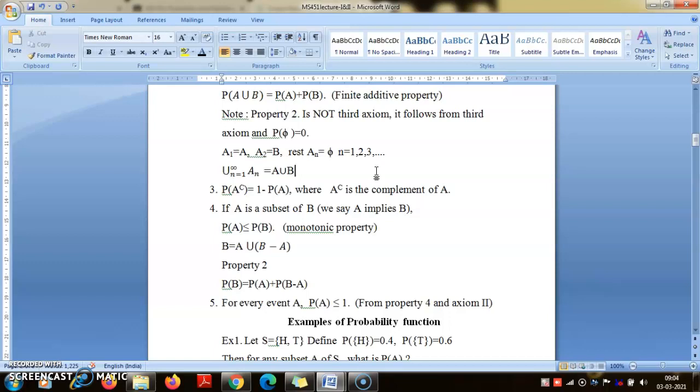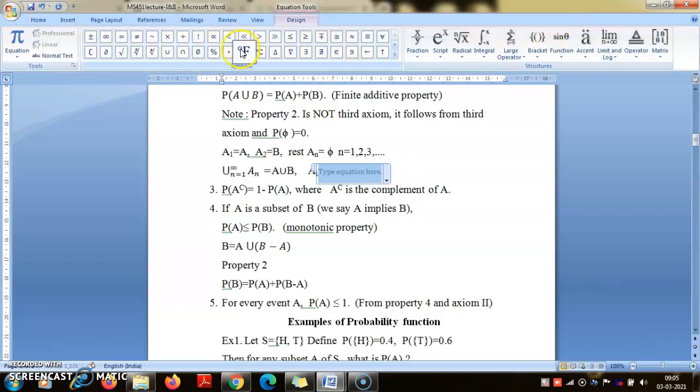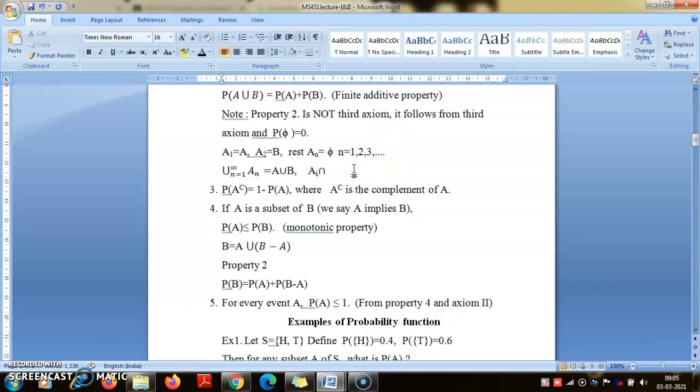And what will be the intersection Ai intersection Aj in this case, for i not equal to j? You take the intersection of any set with the empty set, it is empty.